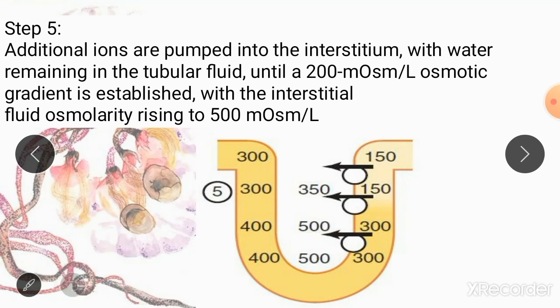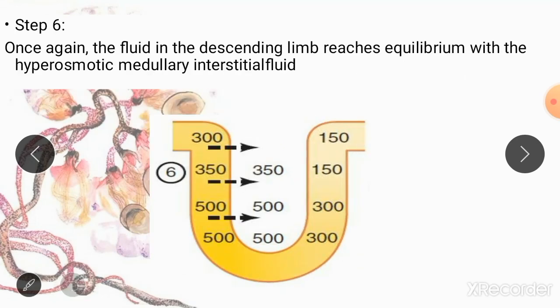So for the next step, the descending limb of loop of Henle, which is impermeable to solutes but permeable to water, is going to lose its water and make its concentration equal to the concentration of renal medulla, which was generated by the thick ascending limb. So your descending loop of Henle is going to lose water, and it is going to increase its osmolarity equal to the osmolarity of the renal medullary interstitium.